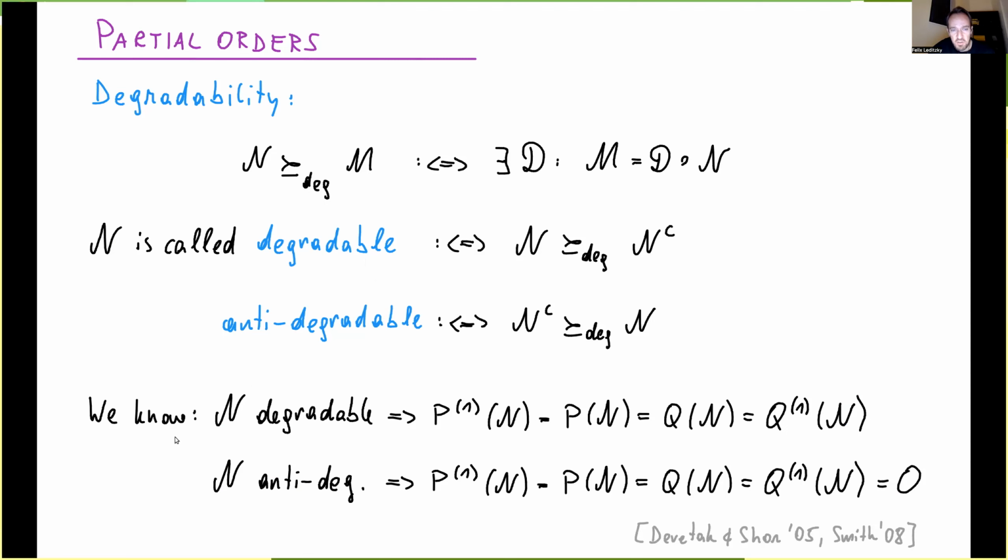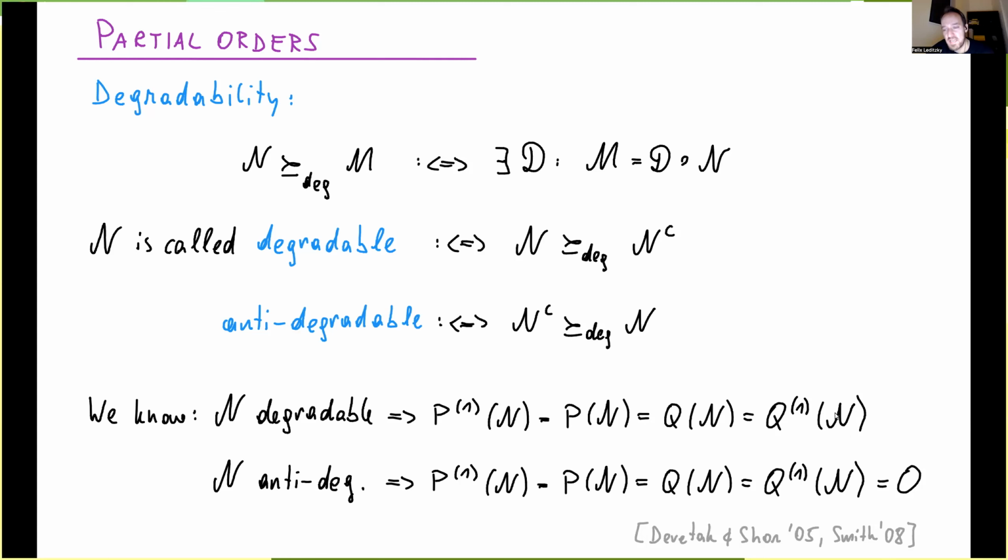And we know that these partial orders imply certain statements about the capacities and information quantities. So if n is a degradable channel, then we know that the quantum and the private capacity actually coincide. So there's no separation between them. And furthermore, they're actually given by single letter formulas, namely they're all equal to this single letter channel information.